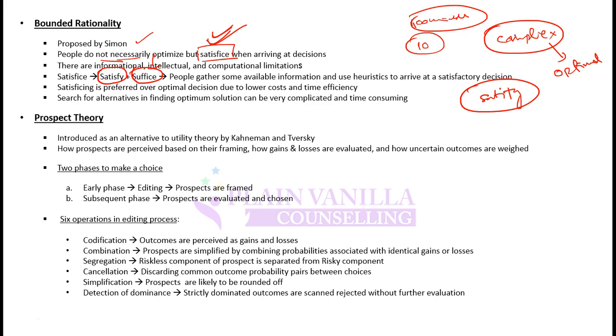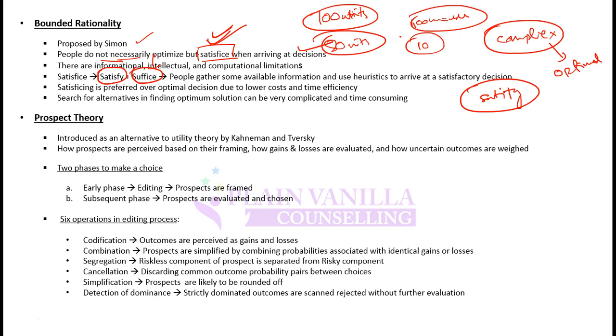So let's say doing all these complex calculations is giving him 100 units of utility, and instead of doing all these complex calculations, simply arriving at an investment decision gives him 80 units of utility, then he will select these 80 units over the 100 units. So he will do a cost benefit analysis of his satisfaction and the complications that he is getting into.